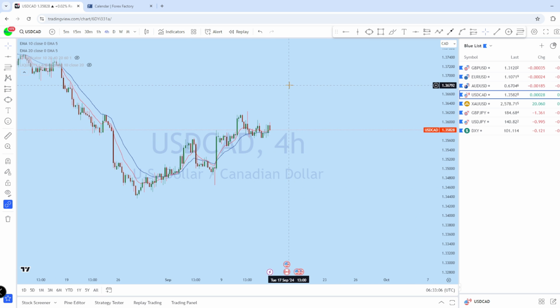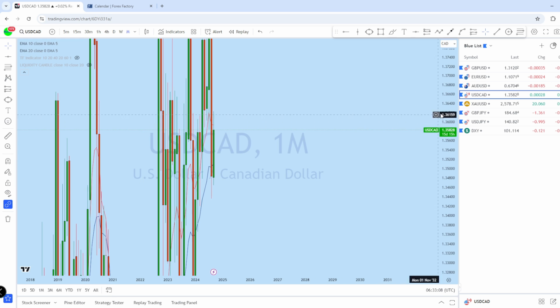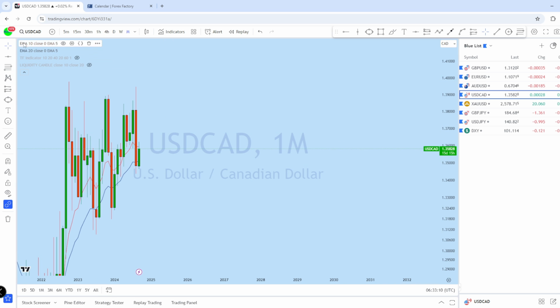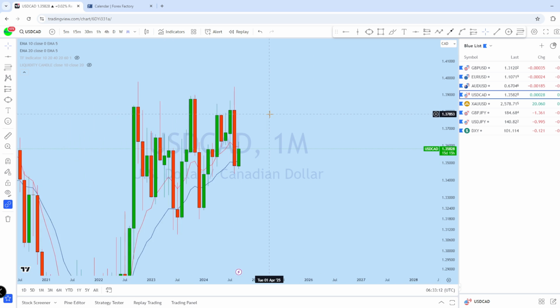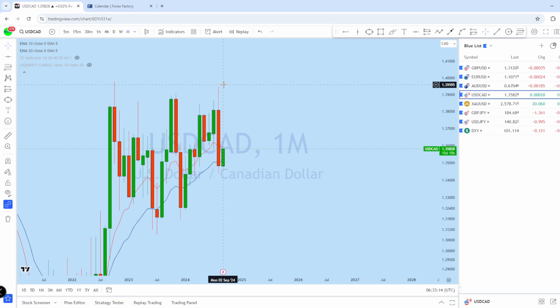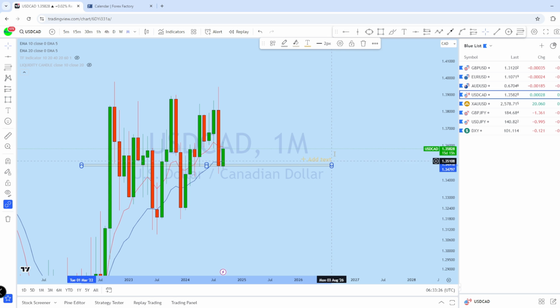Now let's look at dollar CAD. Let's see what kind of opportunity we have. From the monthly, we can see that dollar CAD is a long-term bull market. Currently, after this break this month so far, the market has made an initial bounce, and we might now see on dollar CAD a potential drop to the monthly support. As we can see, the price is approaching that resistance level on the monthly.